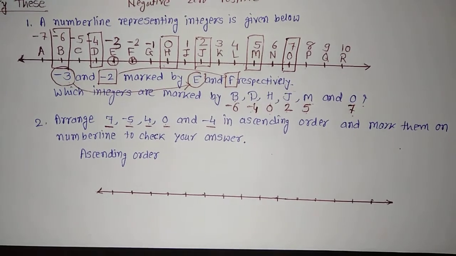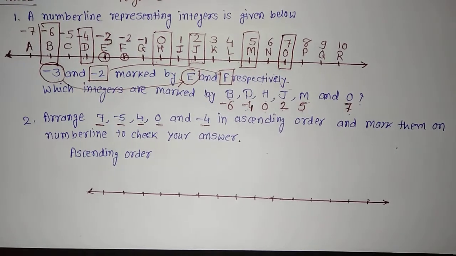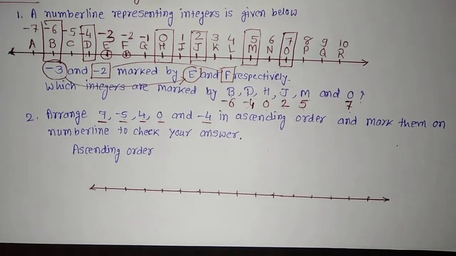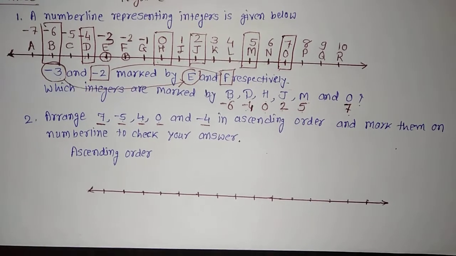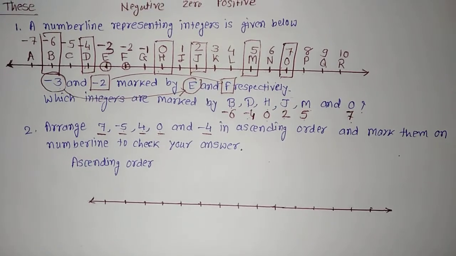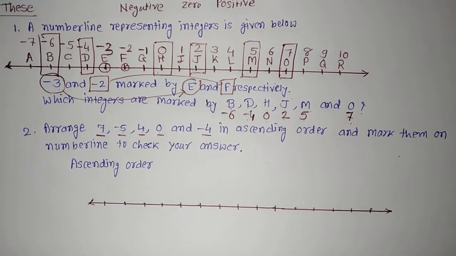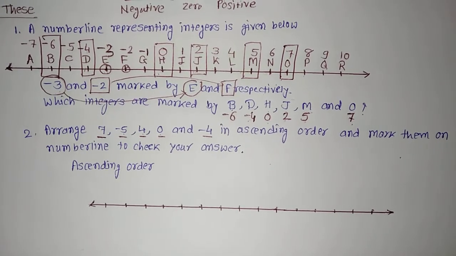You know what you mean by ascending? Ascending means in increasing order. Descending means in decreasing order. So ascending order starts from the lower number and goes up to the higher number. So first of all we'll write the lowest number and then we'll go for the higher one.